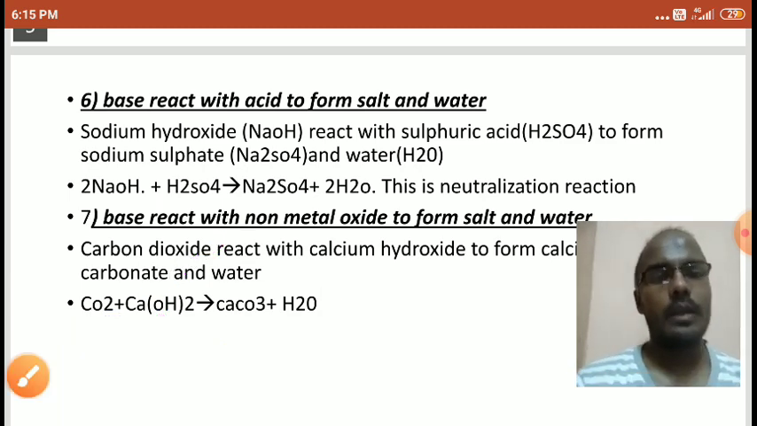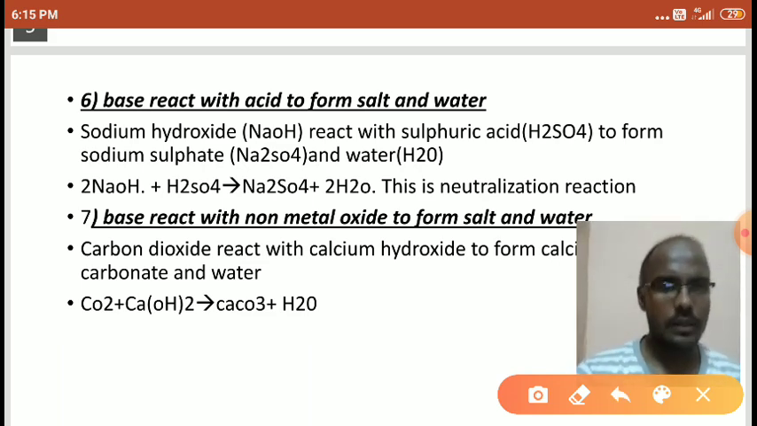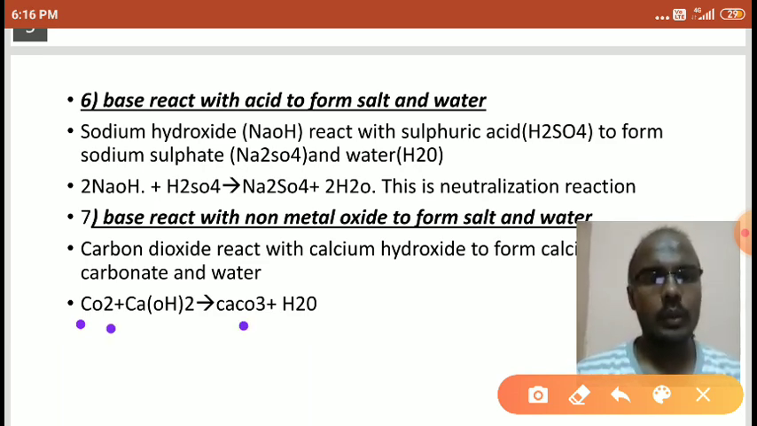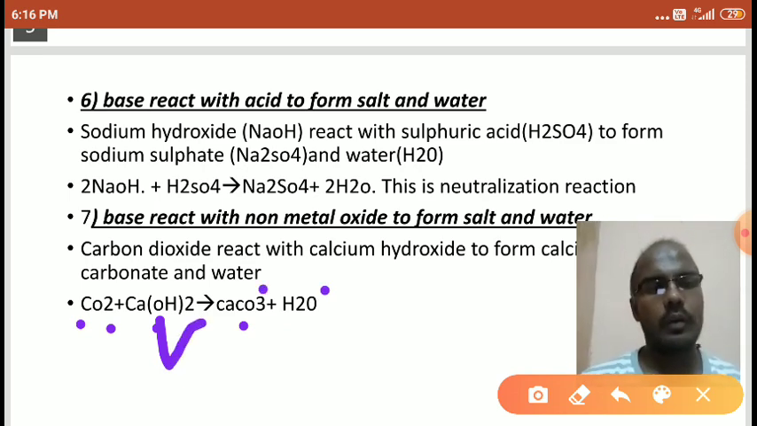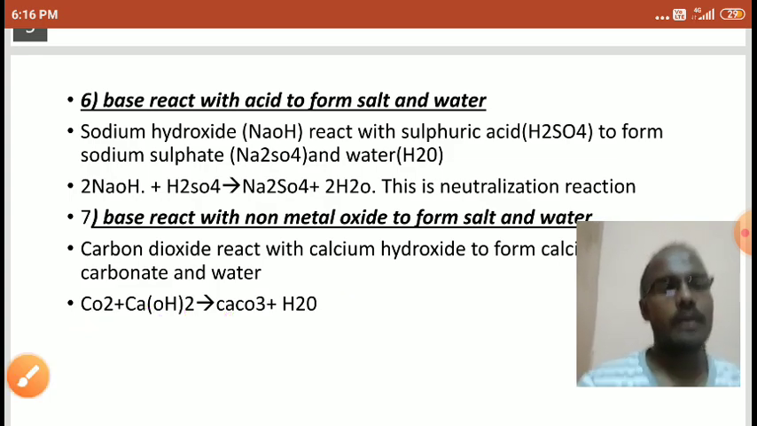Right students? So let's check whether this reaction is balanced or not. Carbon 1, here also carbon 1. Oxygen here 2, and here also 2, so 2 plus 2 is 4, and here 3 plus 1 is 4. Oh, now it is balanced. Next, calcium 1, hydrogen 2, hydrogen 2. So the reaction is completely balanced here, students. Right?